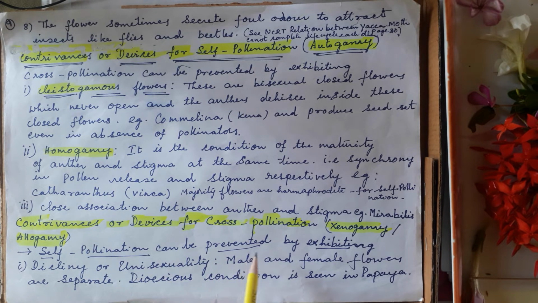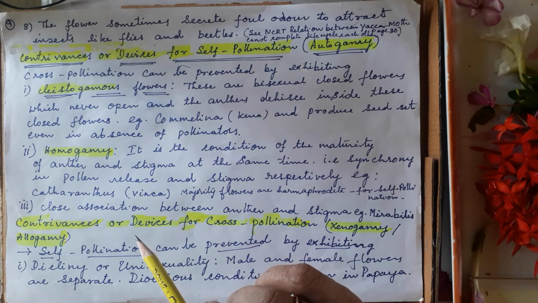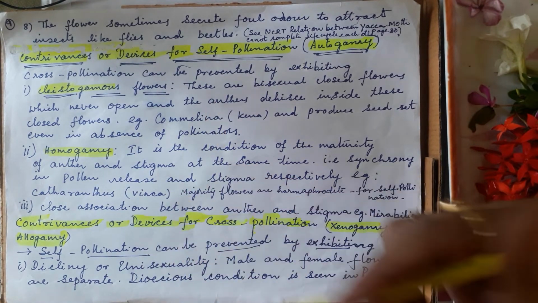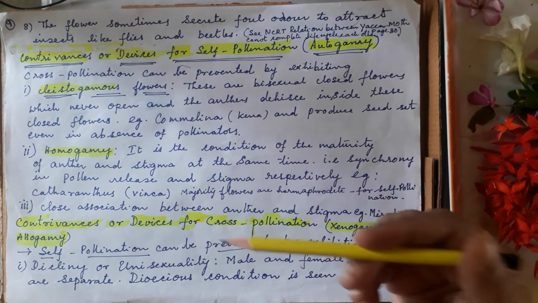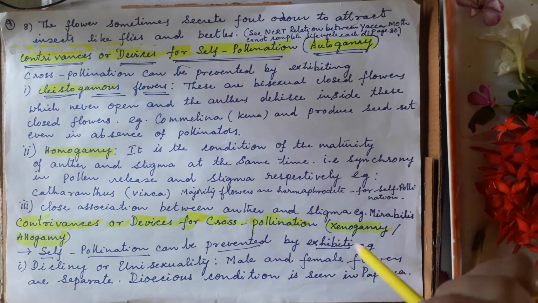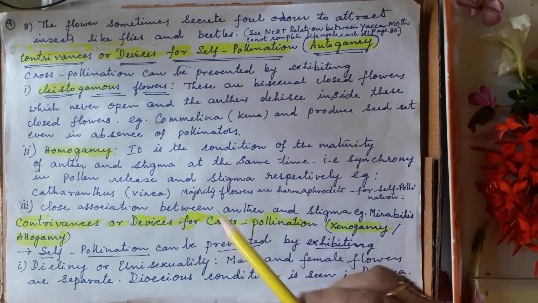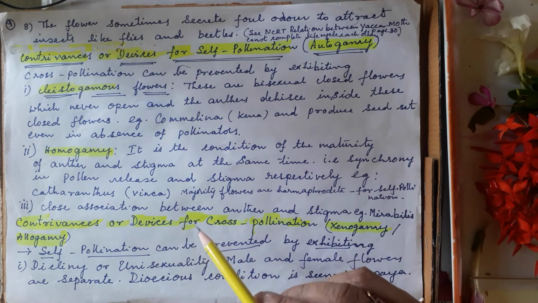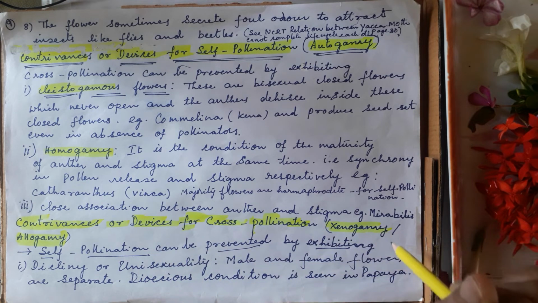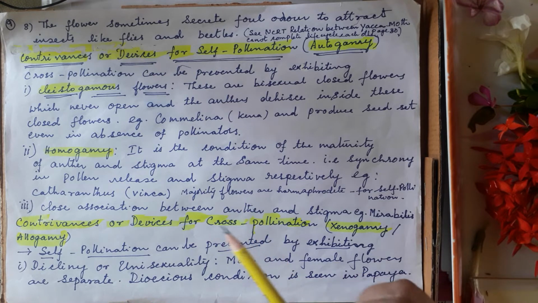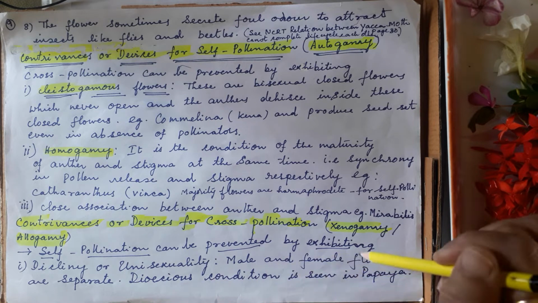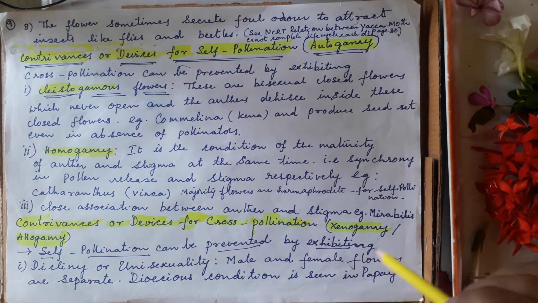Next one, contrivances or devices for cross-pollination. Suppose some flowers need only cross-pollination, then what kind of adaptations do they adopt? For self-pollination, the flower should be cleistogamous and homogamous, and for cross-pollination, what devices will the flowers develop for geitonogamy or xenogamy? Self-pollination can be prevented by exhibiting, first one, dicliny or unisexuality.